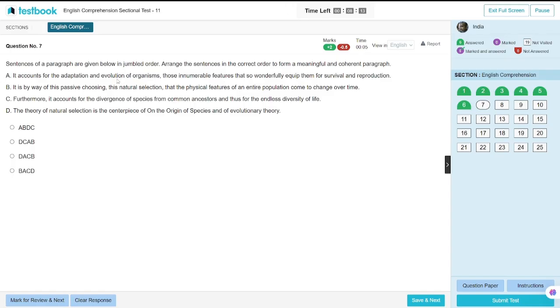It accounted for the adoption of evolution of organization, and those features so that it is for me. C can't be first. D. The theory of natural selection is the centerpiece of On the Origin of Species and evolution theory. That would be starting. It accounts for, yeah, furthermore it accounts for. So first to account for one, and then furthermore account for. So let's go with DA.